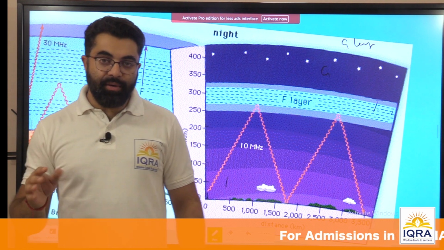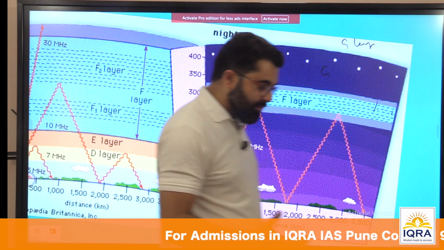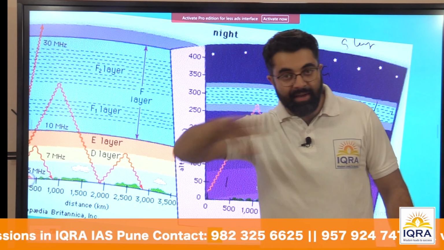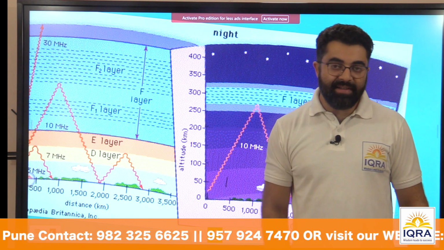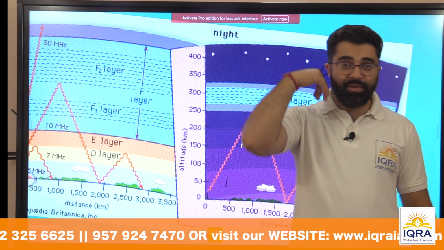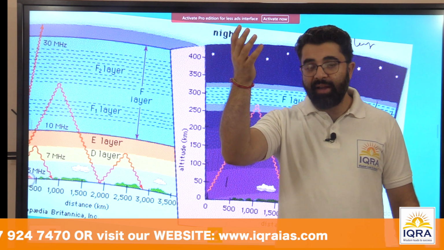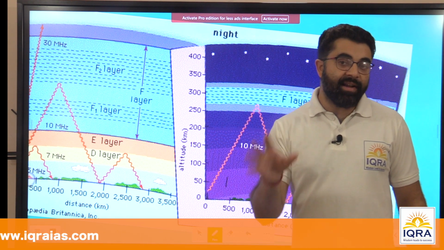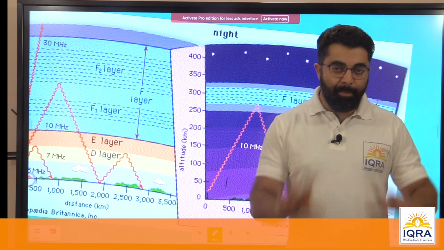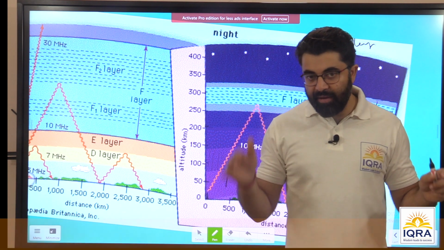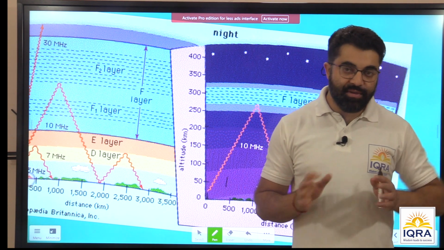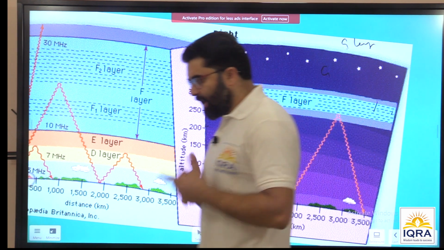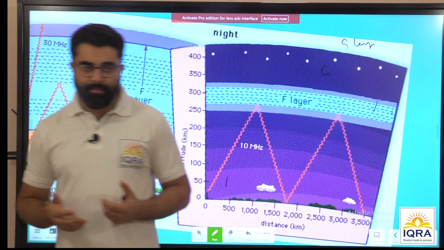So whichever place you are right now, during the daytime you will have the D layer, E layer, F layer, all layers well established. But after sunset, suppose you go to the ionosphere after 8 p.m. or 9 p.m., you will not find the D layer, E layer and F layer. A part of the F layer is still there, but not the lower layers. They dissociate after sunset. Now some of you must be thinking, then how do we have radio communication during the night time?